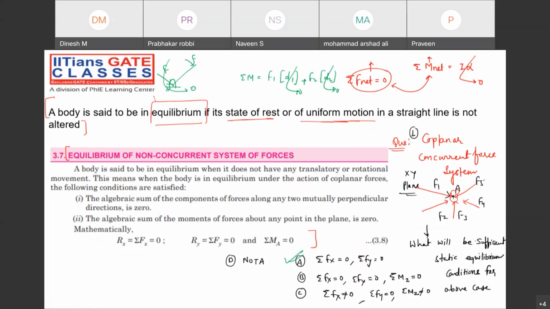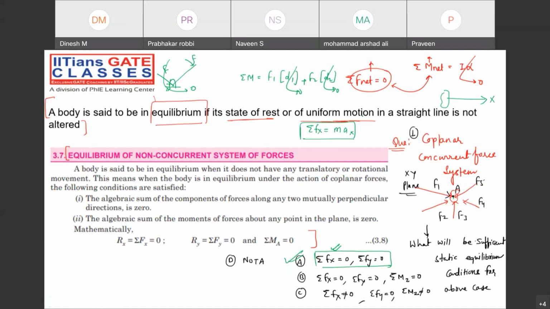So what will be the necessary condition? This will be the necessary condition, right? Because summation of all the forces in the horizontal direction must be 0. Suppose it is not 0, then what will happen? The body may be translating in the x direction. Summation of horizontal forces must be mass into acceleration in the x direction, and that will be beautifully covered in the dynamics chapter. Do not worry about that.